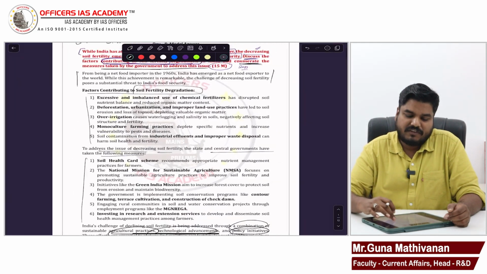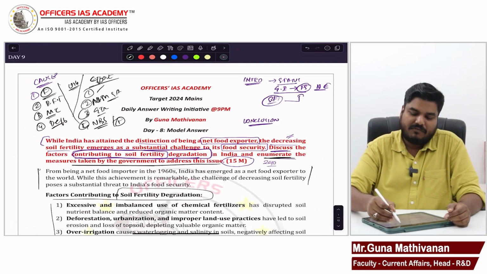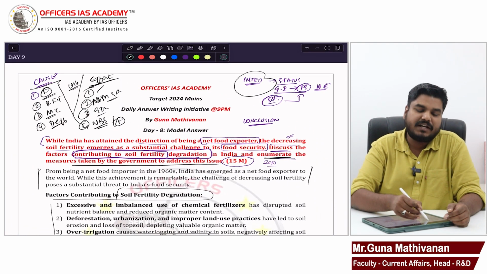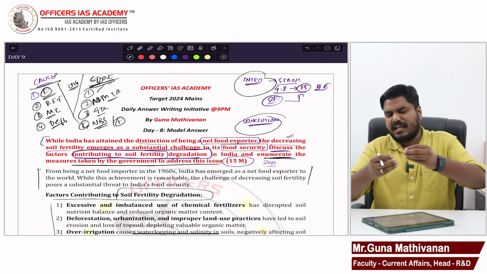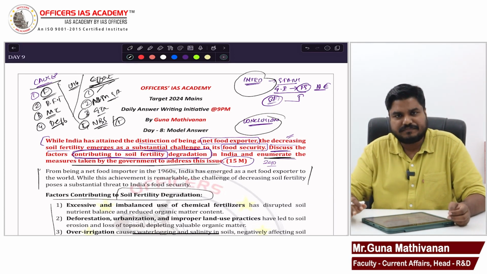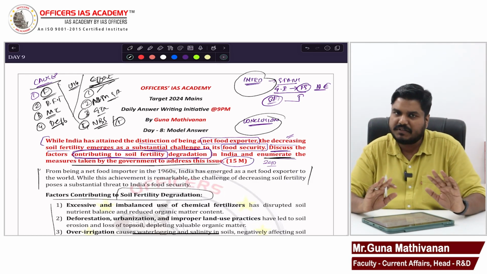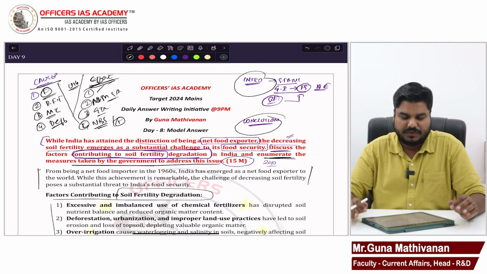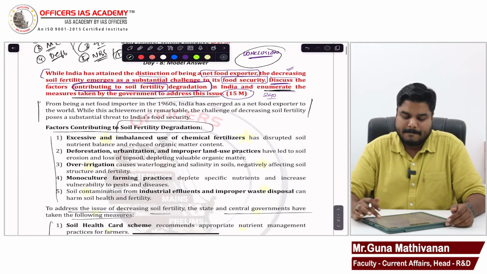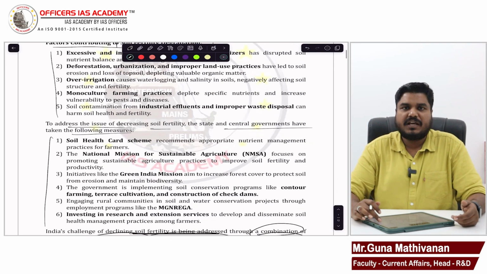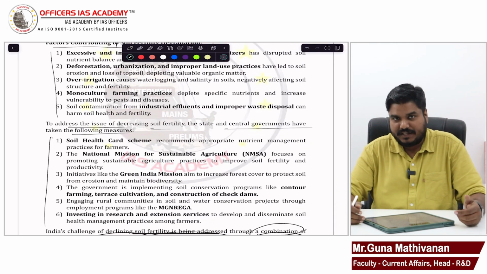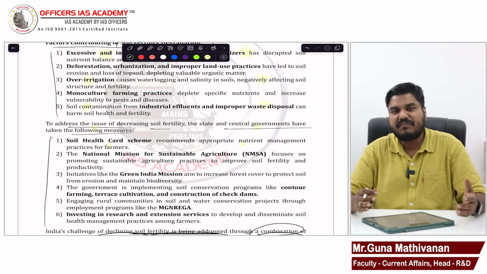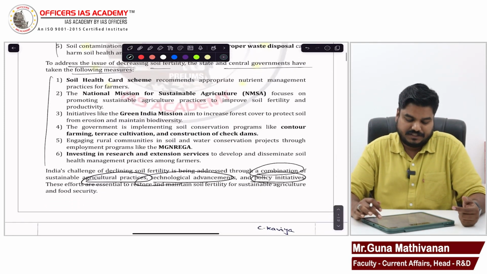So create a thought framework first. What will be my intro, what will be my subheadings, right? Conclusion naturally will flow. A simple introduction and a simple conclusion is sufficient. You can give a decent answer. So go through this. If you have written along these lines, great. If you have deviated, then please rewrite.